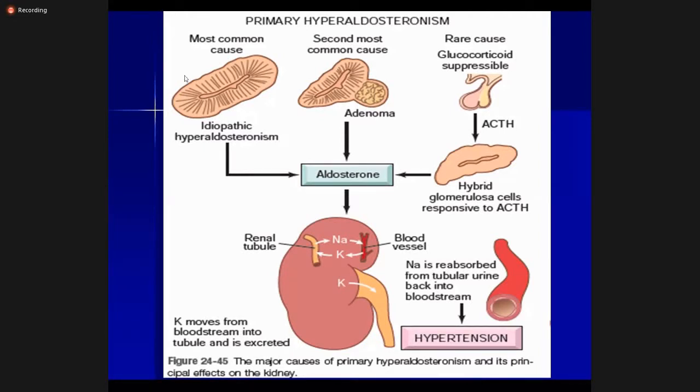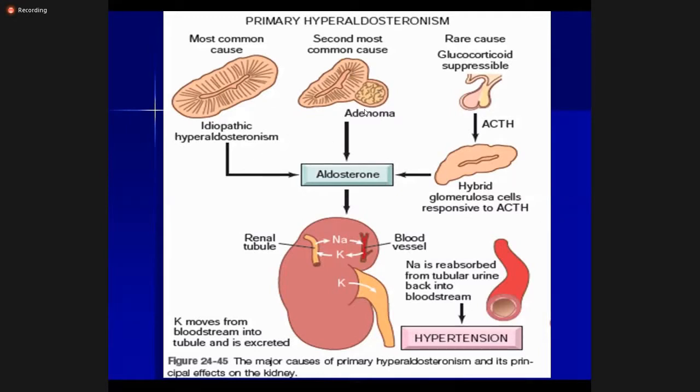So there are basically two main causes of hyperaldosteronism. They can be primary and secondary. We are doing the primary hyperaldosteronism first. The most common cause of primary hyperaldosteronism is idiopathic hyperaldosteronism. Idiopathic hyperaldosteronism has genetic causes to it.